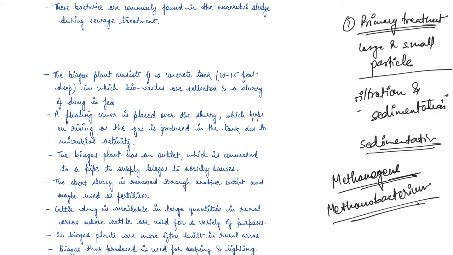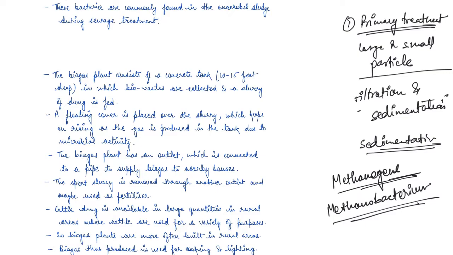Now we keep a floating cover over the slurry, and that keeps rising as the gas is produced in the tank. Remember that. Apart from that, this biogas plant has an outlet as well, connected to a pipe to supply biogas to nearby houses. The spent slurry is removed through another outlet and may be used as fertilizer. So again, we are getting multiple benefits from the biogas plant, right?